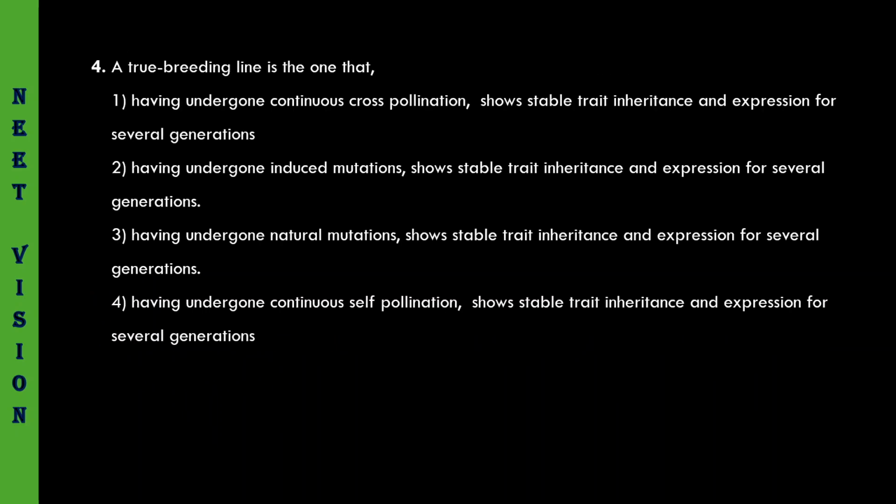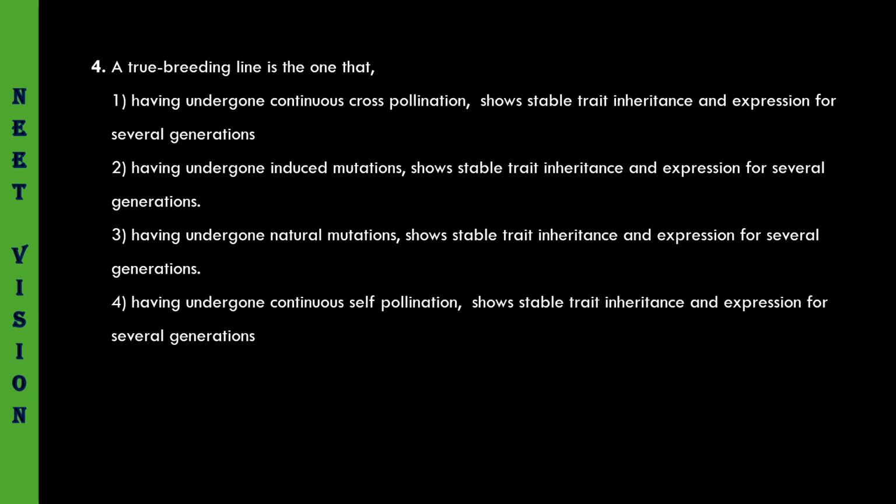Coming to the next one. A true breeding line is the one that... Let us see what a true breeding line is. It must be the definition. Having undergone continuous cross-pollination, shows stable trait inheritance and expression for several generations. Continuous cross-pollination, how can it show stable trait inheritance? No. Having undergone induced mutations, no. With mutations, variations are brought about. Having undergone natural mutations, mutations may change the traits, so this is also incorrect.